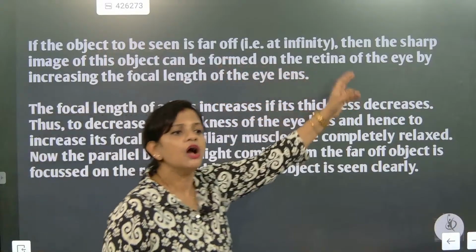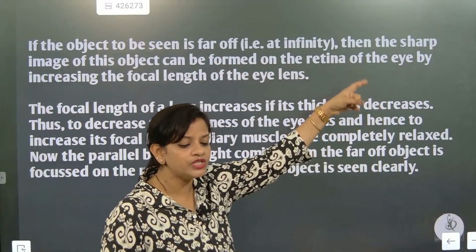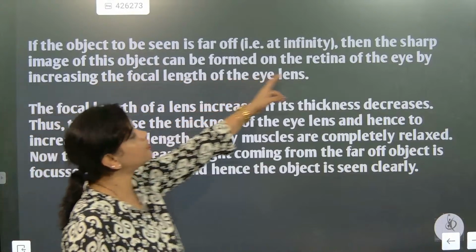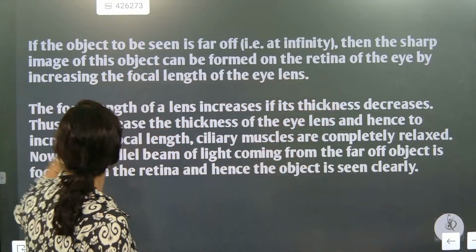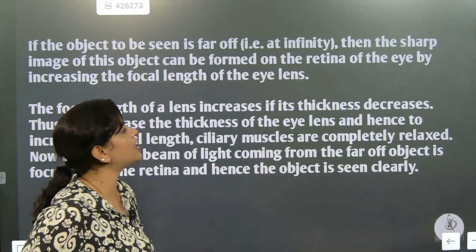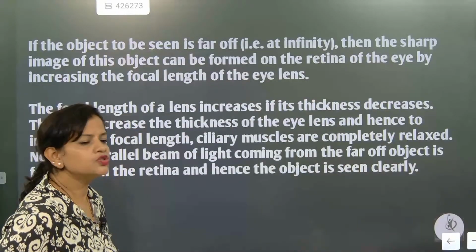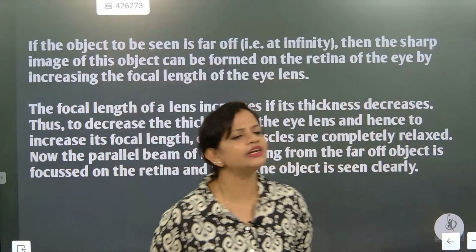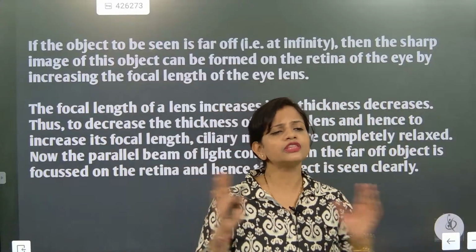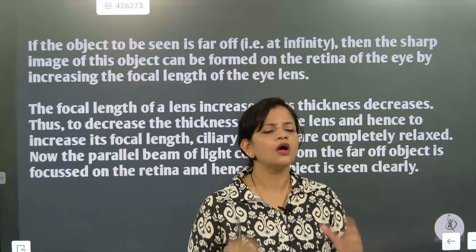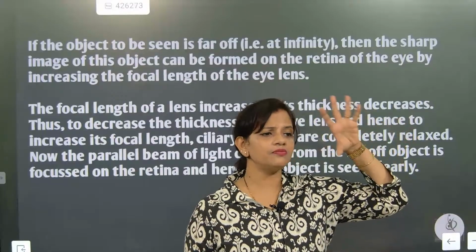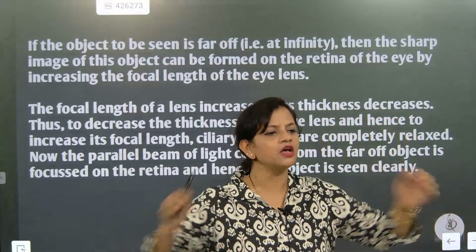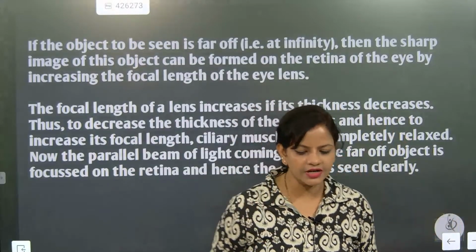If you want to see a far off object, the image can be found on the retina by increasing the focal length of the eye lens. Understood? So far off means focal length has to be increased and convergence will decrease. For increasing the focal length, the suspensory ciliary muscles have to relax. Relaxing means the lens expands, so focal length will increase. Understood?